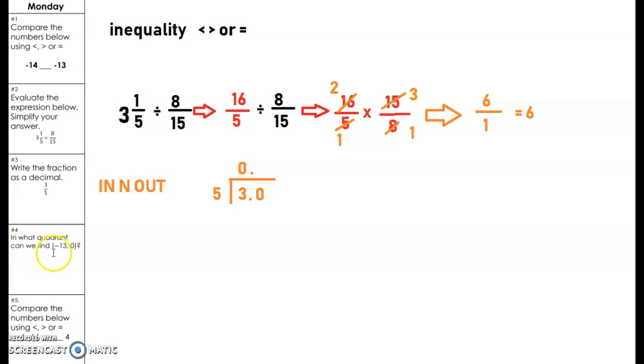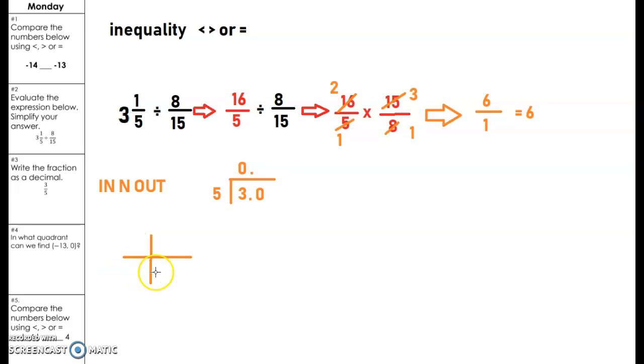Next one. In what quadrant can we find negative 13, 0? Well, if you had a coordinate plane, right? Quadrant 1 would be positive, positive. Quadrant 2 would be negative and then a positive because I'm still up.